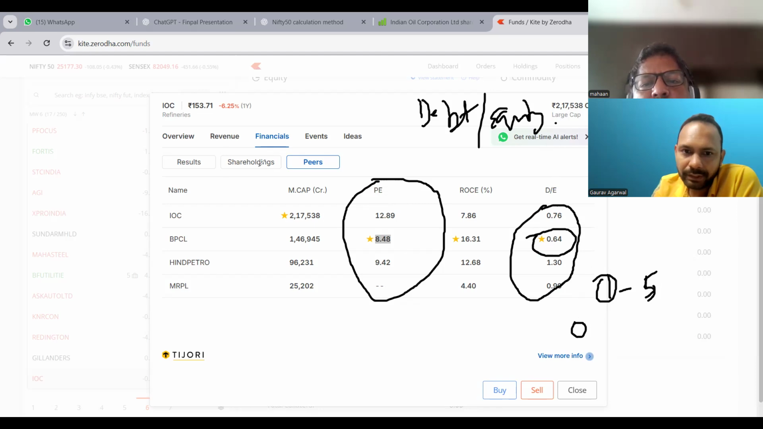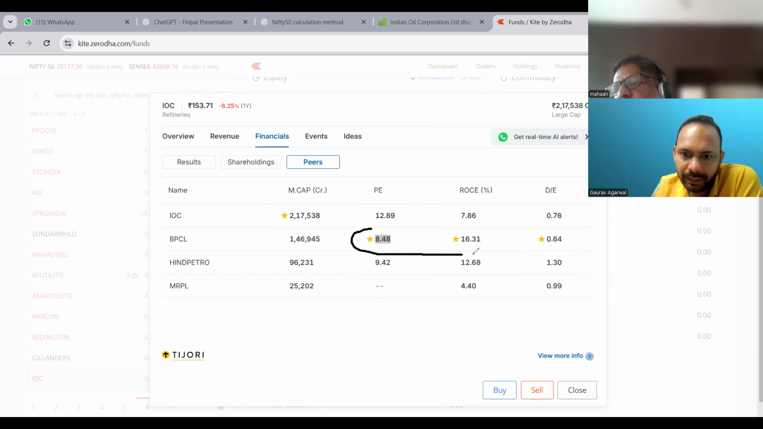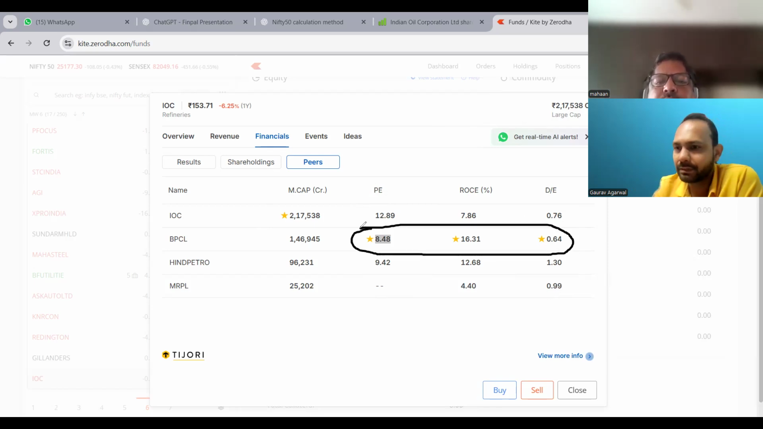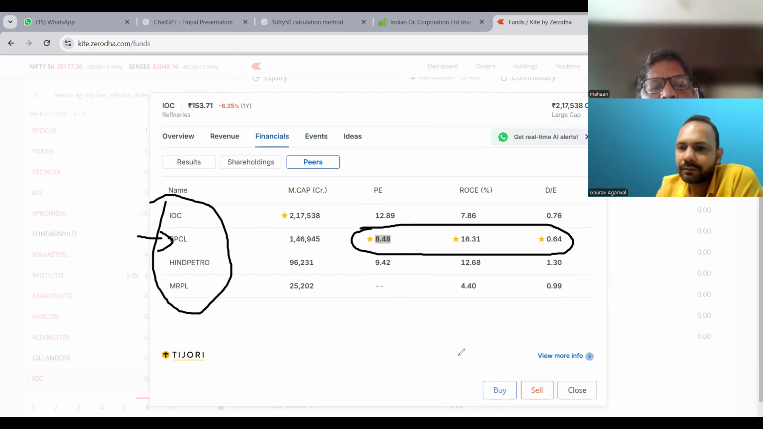See, this software is very smart. It has marked the star also. The parameters which are pretty good, this software marks with a star, and then you can decide. For BPCL, these three parameters are showing the best: PE is best, ROC is also good, and the debt to equity ratio is also good. So that means right now this is the best company to invest in among all the four.